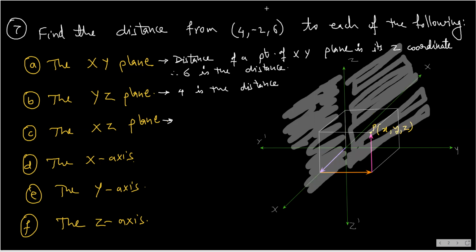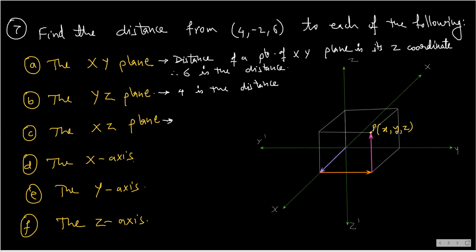It is this distance, which is the distance from the xz plane, the y coordinate. So the y coordinate is, sorry, -2.